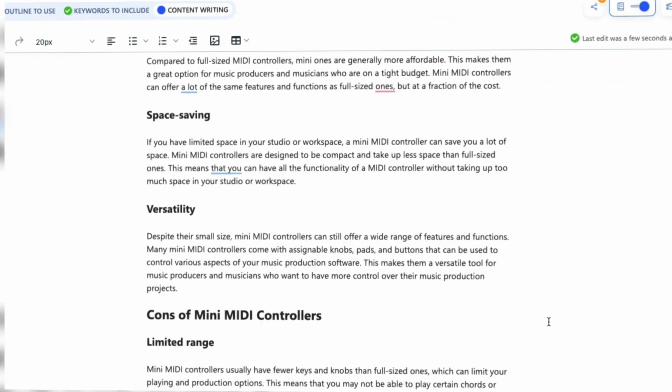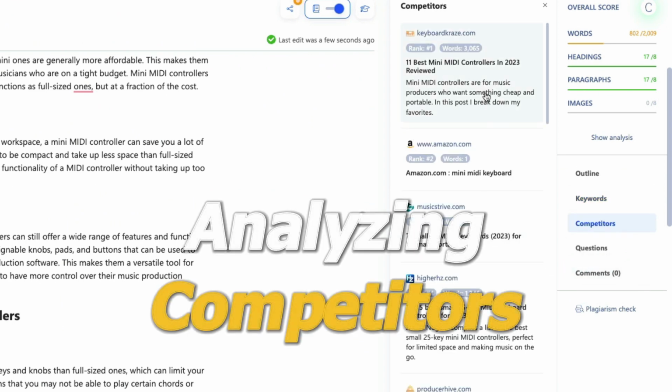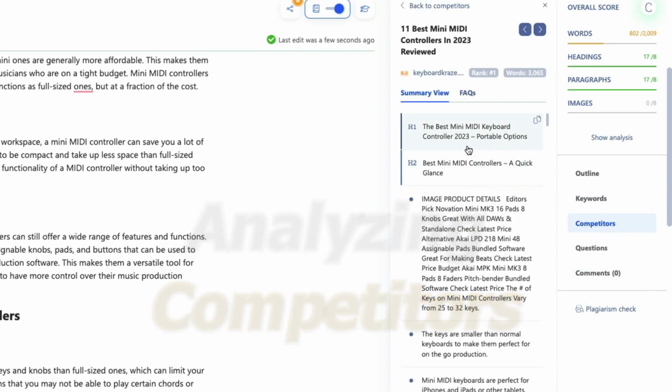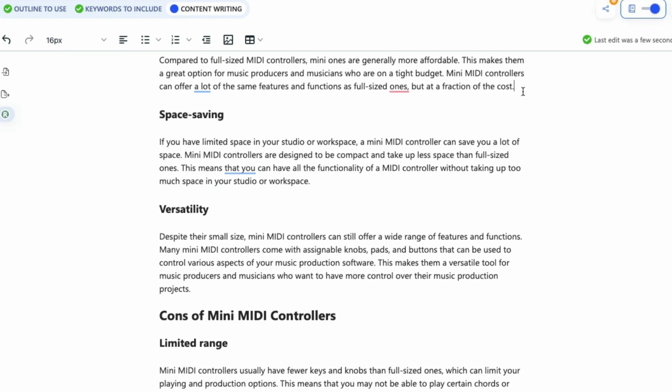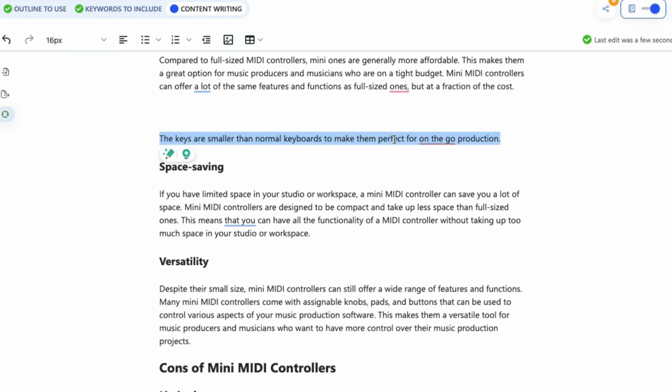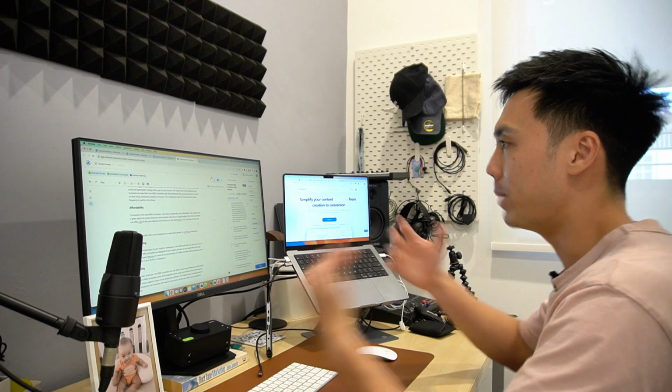Now, one really cool thing is that you can also look at competitors here and really analyze how they created their content. What are the H1, H2 headings that they use? Have they put in their keywords in their headings? Can we actually copy some of their content, paste it into our article here, and rewrite it with AI, make it better? And basically, your goal here is to look at what your competitors are doing and do a better job than your competitors, plainly put.